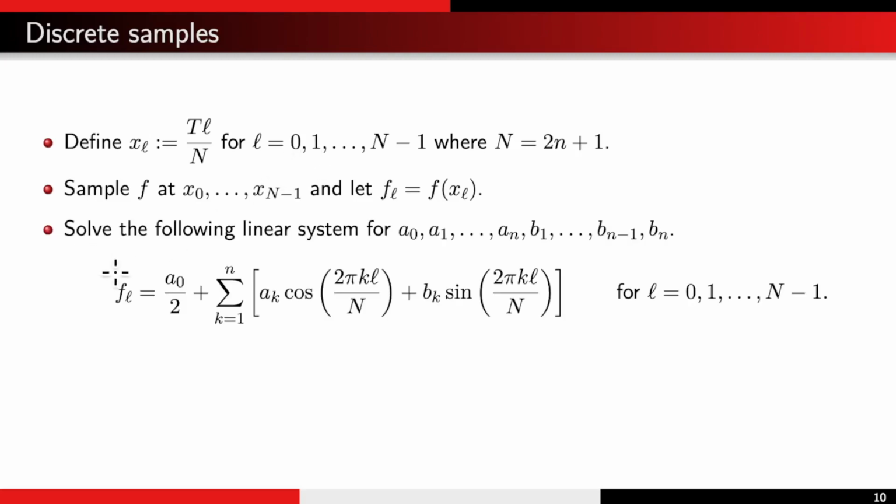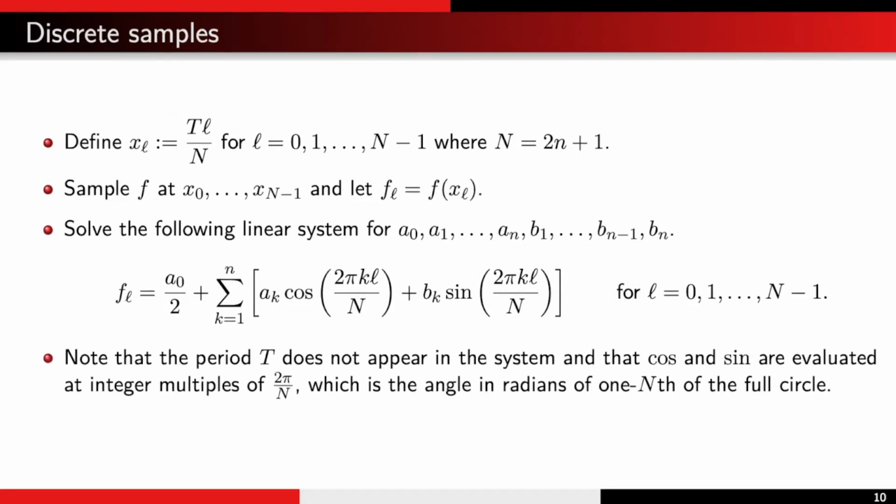And so this will be a linear system of capital N equations in capital N unknowns. Notice that the period T does not appear in the system, and that cosine and sine are evaluated at integer multiples of 2 pi over capital N, and that's precisely the angle in radians of 1/Nth of the full circle.